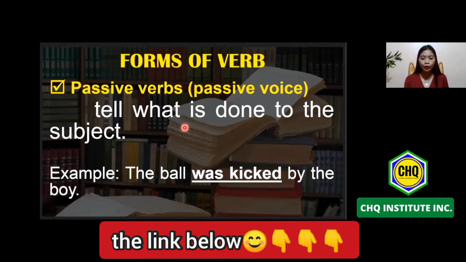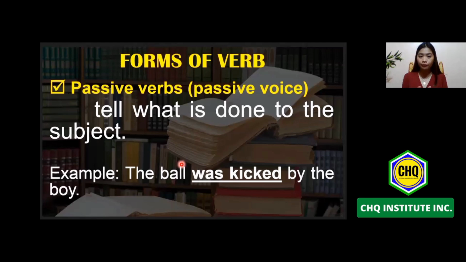Usually po, kung ang structure ng active verb ay nauna ang subject, sinusundan ng verb, tapos object of the verb, dito po baliktad. Usually po, ang nauna ay yung object of the verb or the noun or pronoun who receives the action, or simply the recipient of the action made by the subject. Ito po yung nakatanggap ng action made by our subject, which is the boy.